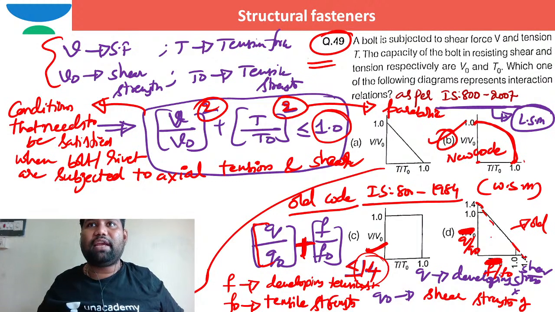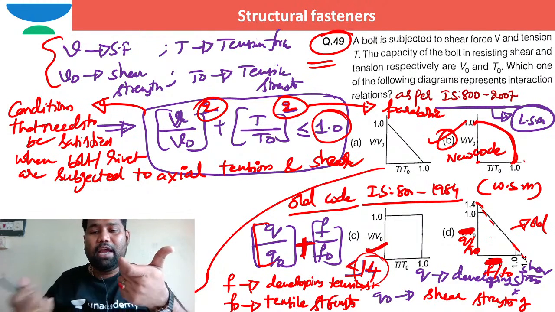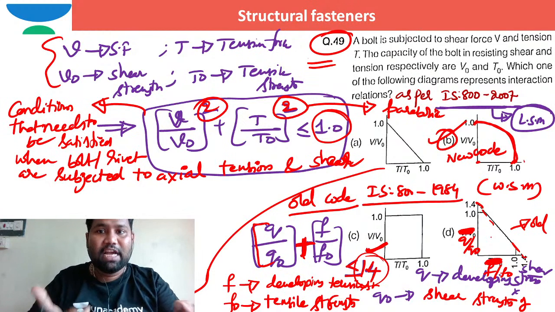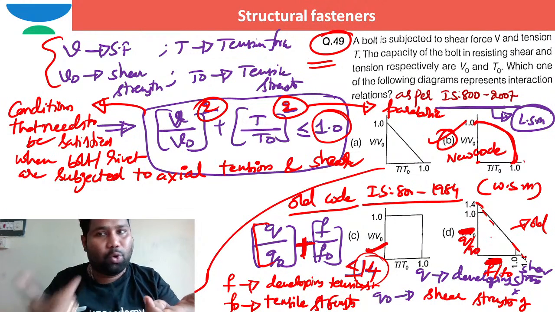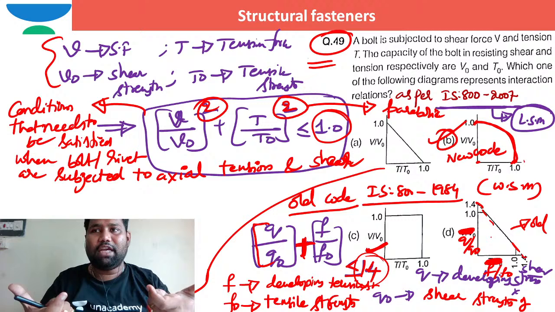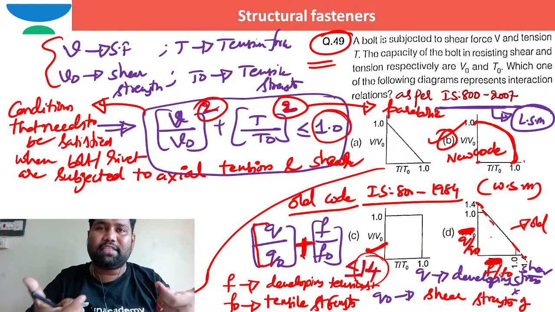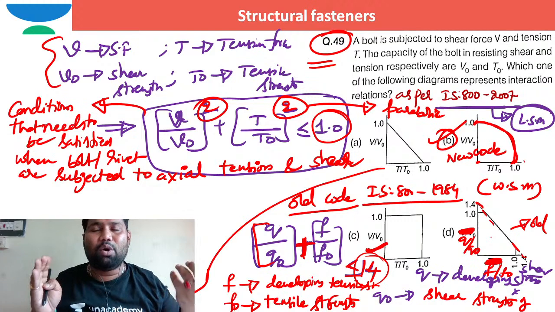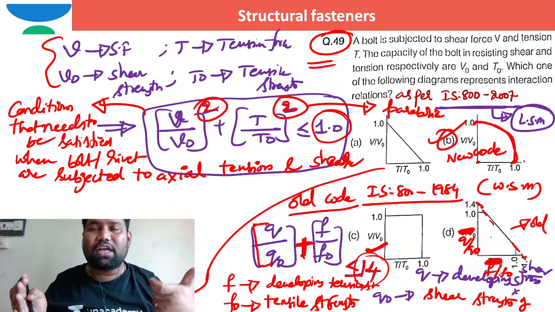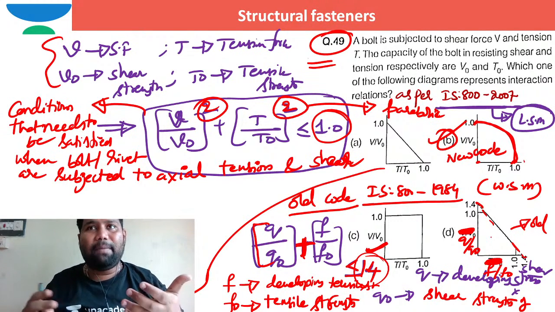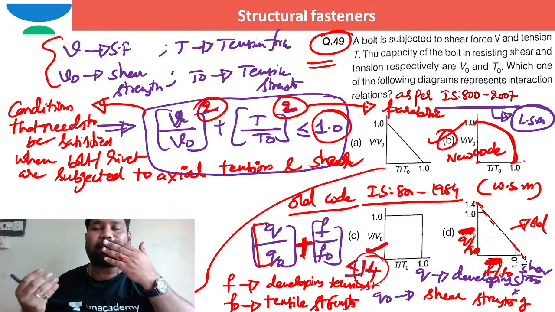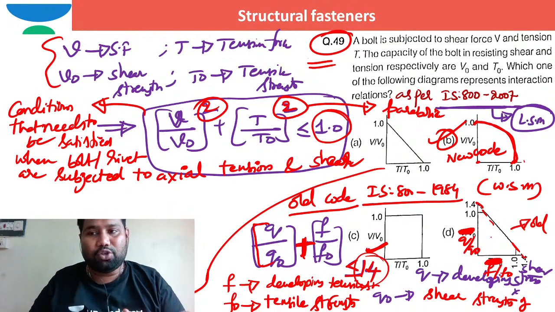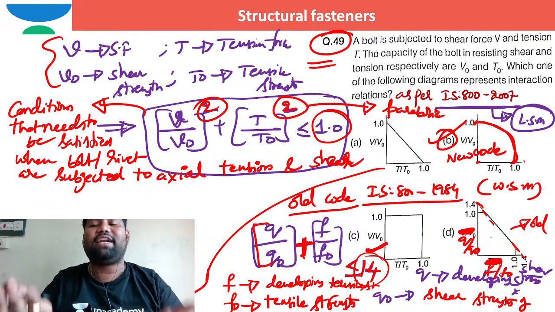Because there is a concept of working stress method and limit state method. Working stress concepts are completely as per old code of practice. Limit state concepts are completely as per new code of practice. In any competitive examination, working stress concepts and limit state concepts are both asked. But for GATE, 99% of the concepts will be asked in limit state method. But for JE examinations, maybe SSC JE, RRB JE, working stress concepts are also required. So you need to understand the difference.